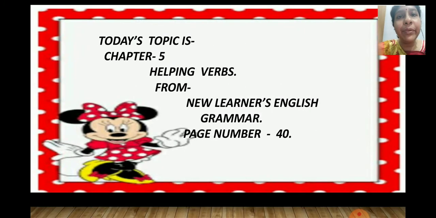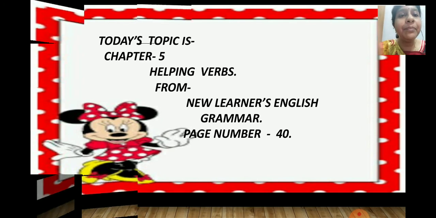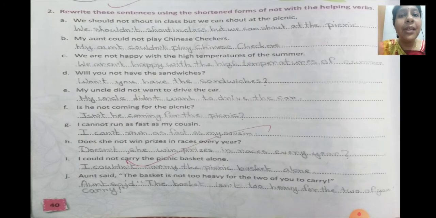Today's topic is chapter number 5, that is helping verbs. So we are going to continue with the next part of the chapter from your New Learners English Grammar and Composition book. All of you turn to page number 40. I hope you all have turned to page number 40. Today we are going to start from exercise 2.